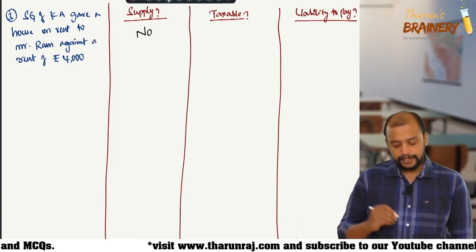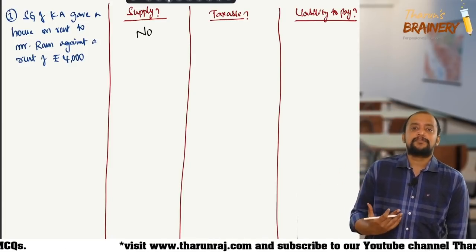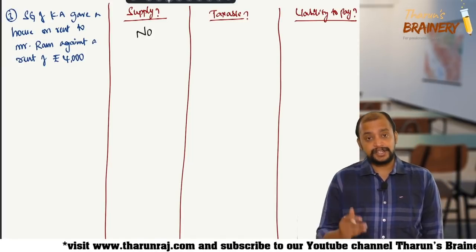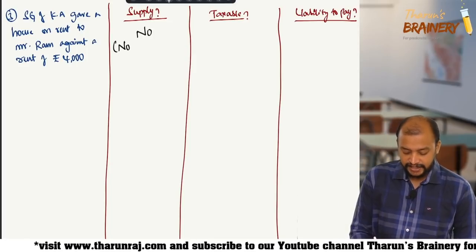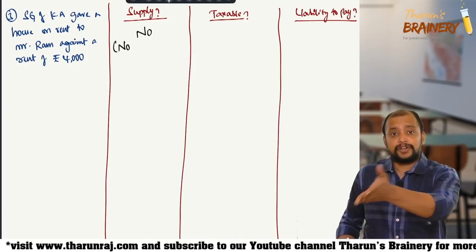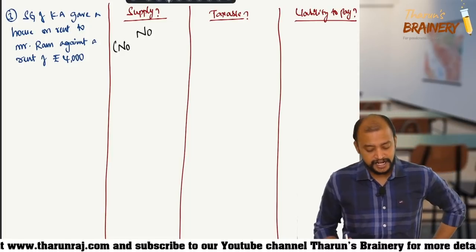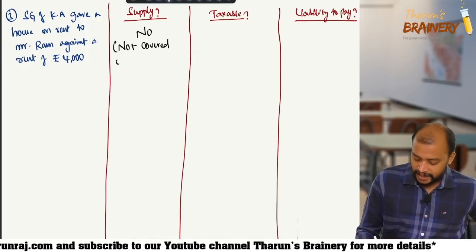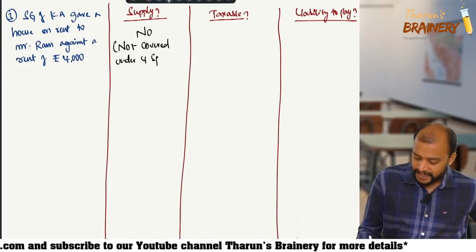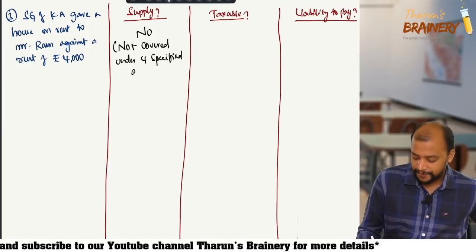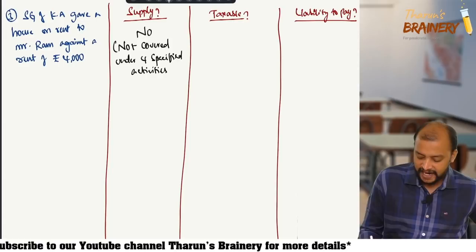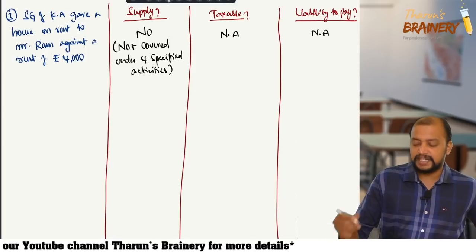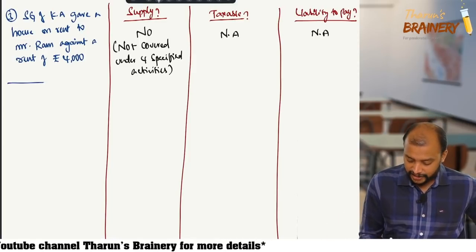So actually it is not a supply. No, it is not a supply. Why is it not a supply? Because it is not covered under 4 specified activities. This is a house given on rent to Mr. Ram, not to a business entity. Mr. Ram is not a business entity. So Mr. Ram is not covered under 4 specified activities. That's why it is not a supply. When it is not a supply, taxability and liability to pay GST shall not arise.